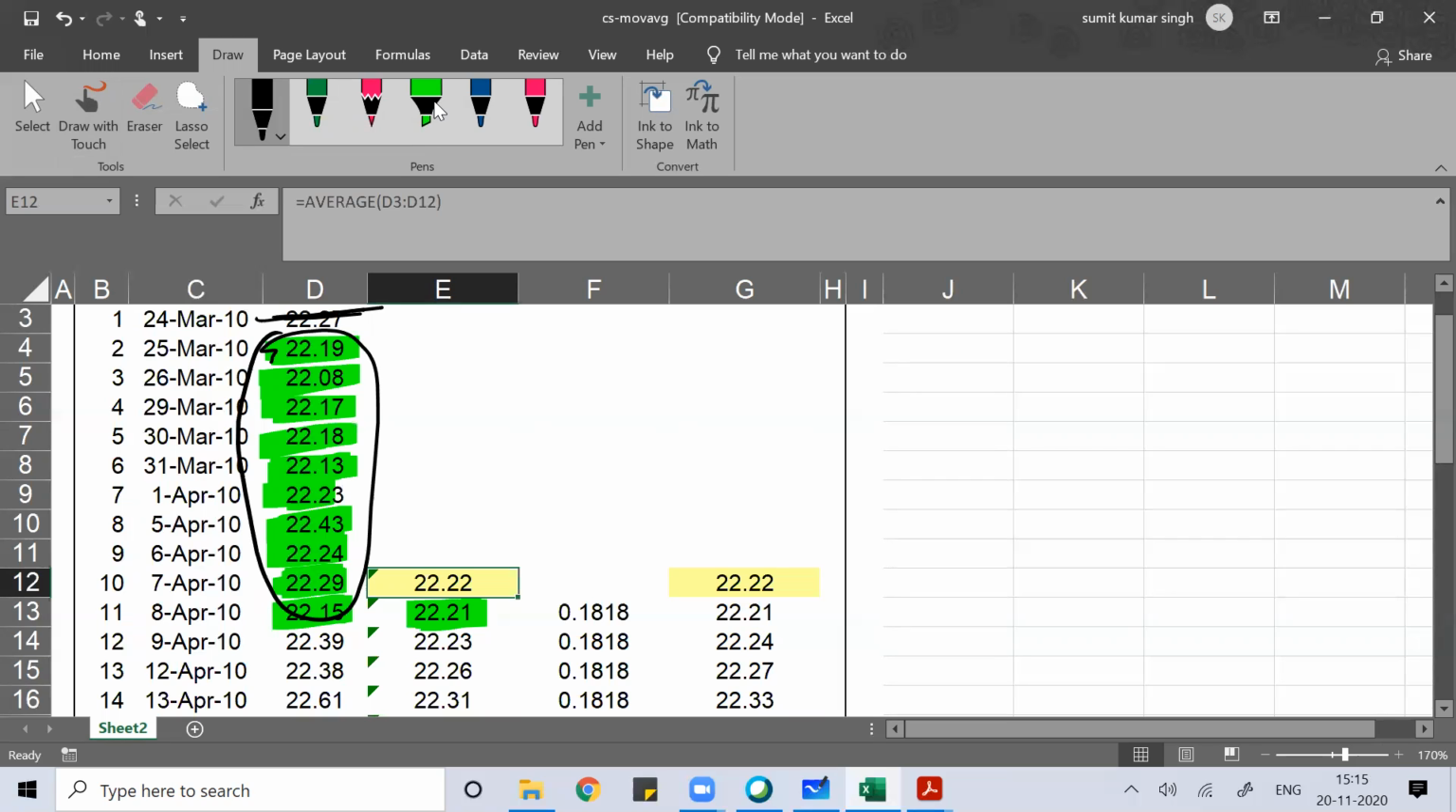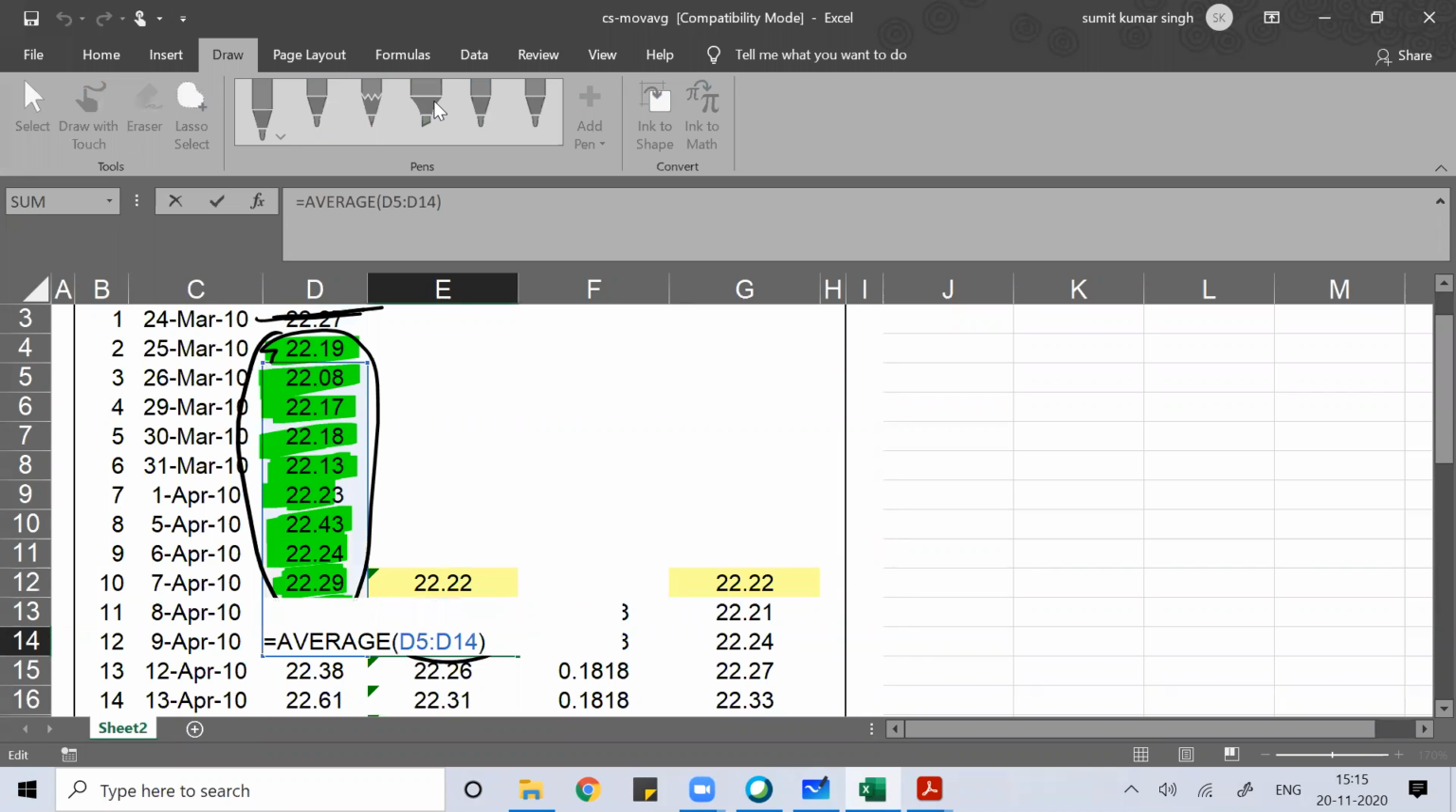So this would be the 10-day average for this day. Then for the next day, when I find the average, you can see this, and then for the day after, when I'm finding the average, I'll take the data from here.